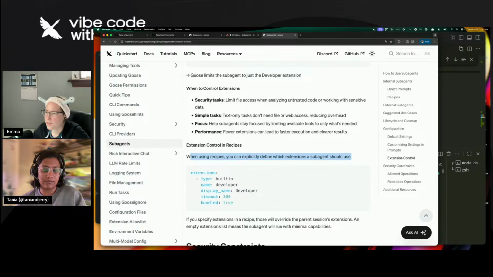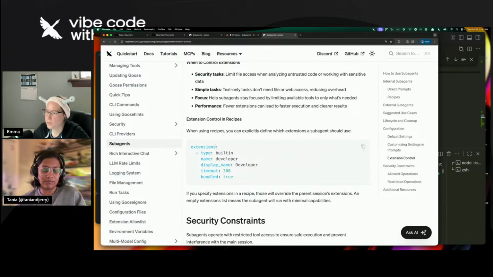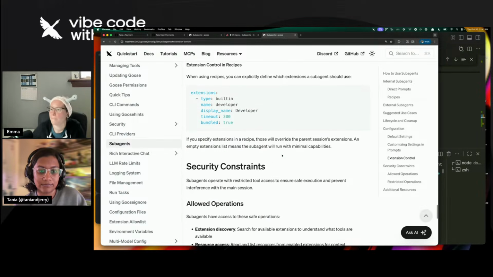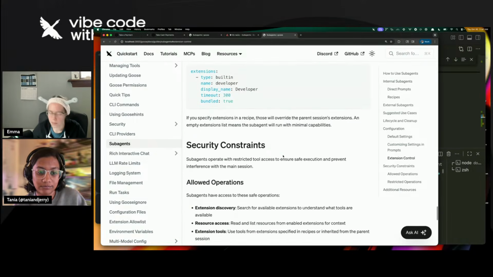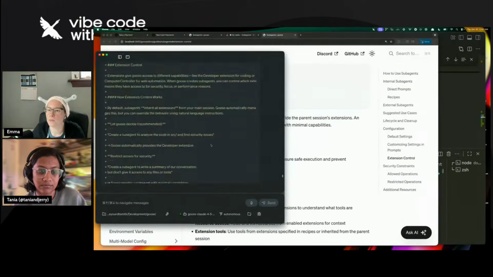When using recipes, you can explicitly define what extensions the subagent should use. That is true. Recipe extensions will override the parent session's extensions. Empty session extensions means the subagent will run with minimal capabilities. That sounds correct. What else did Goose do?